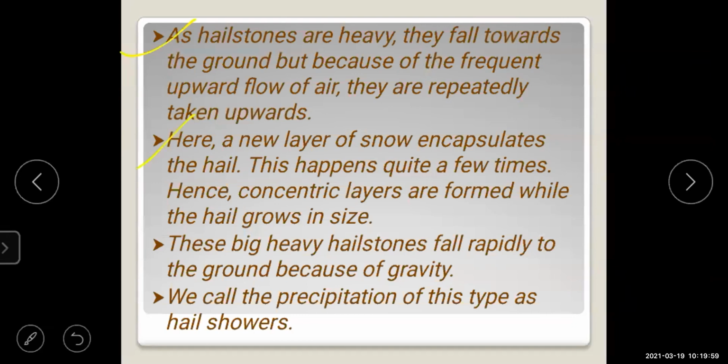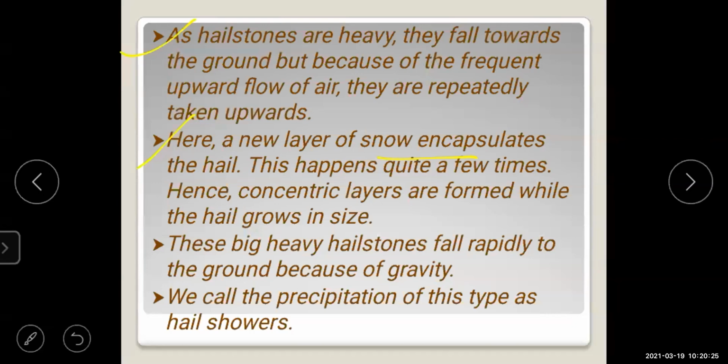Here, a new layer of snow encapsulates the hail. This happens quite a few times. Hence, concentric layers are formed while the hail grows in size. Hailstones are sometimes small in size, you can see.